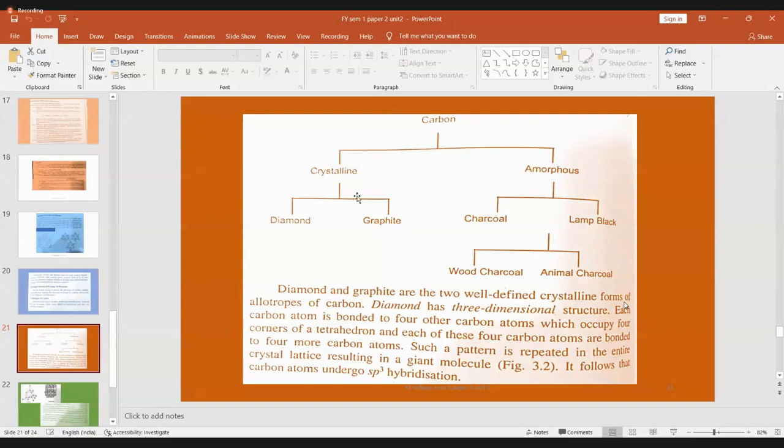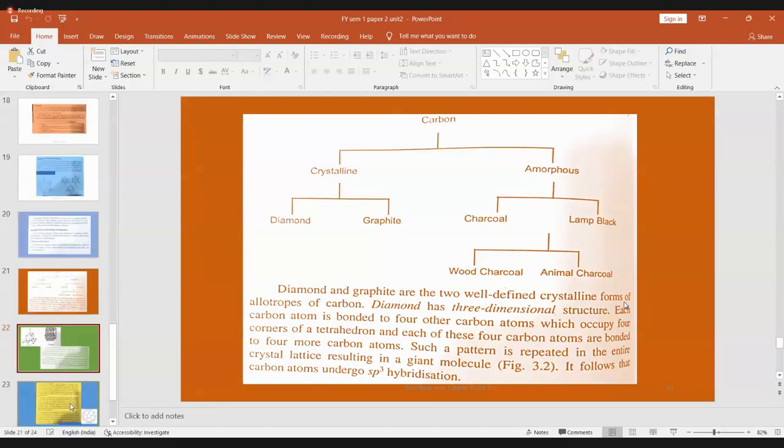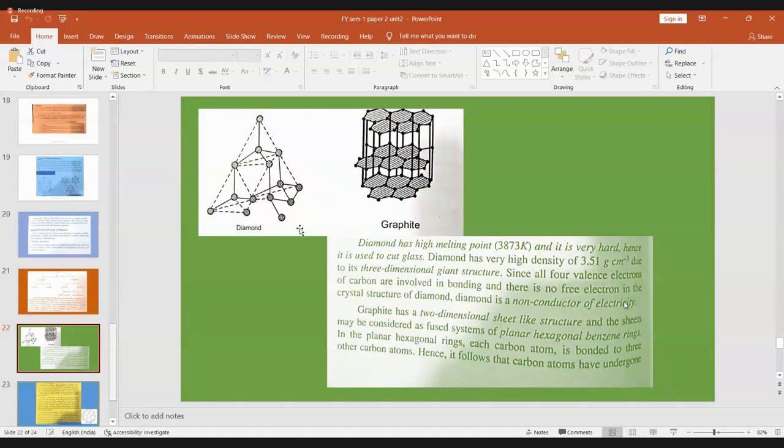So all these are allotropic forms of carbon. Basically, you call them two types, three types in fact: crystalline and amorphous, and apart from that, you have the fullerenes as one type of allotropy of carbon. Okay, so you should know something about the fullerenes also. It is a very elaborate structure that we will go to in the next slide. You will see that. Now, thinking about diamond and graphite, the two important forms.